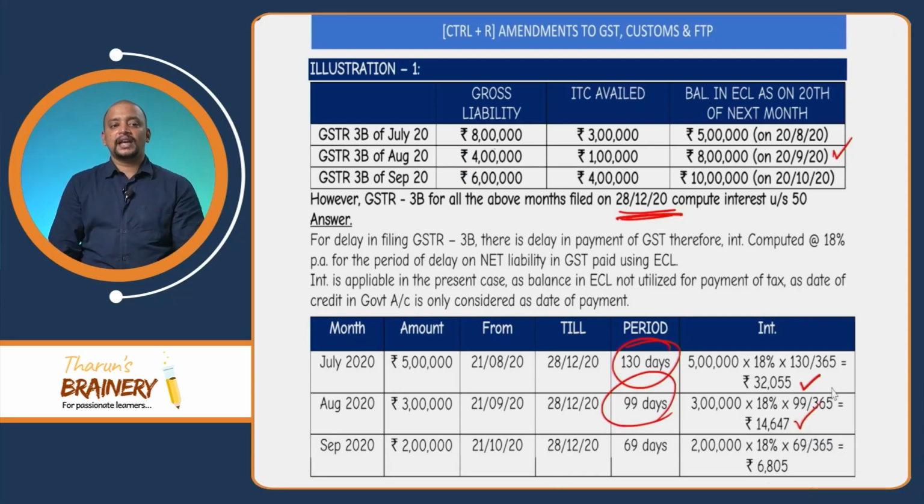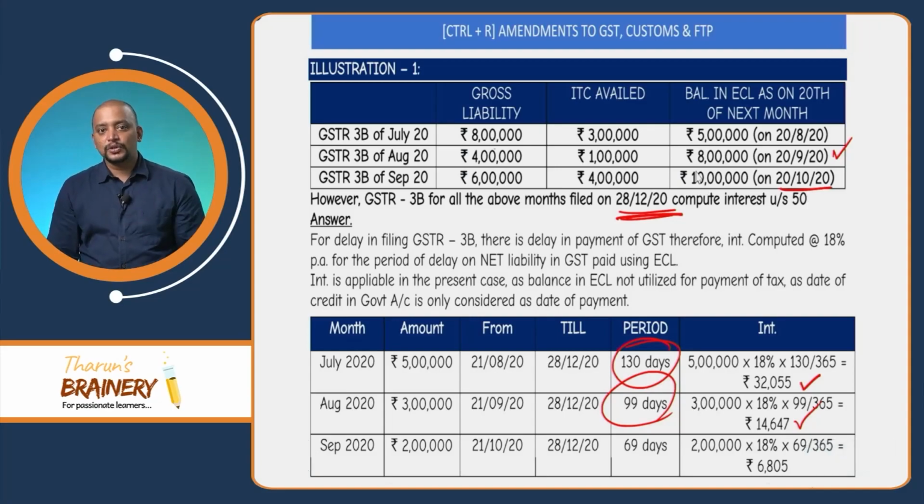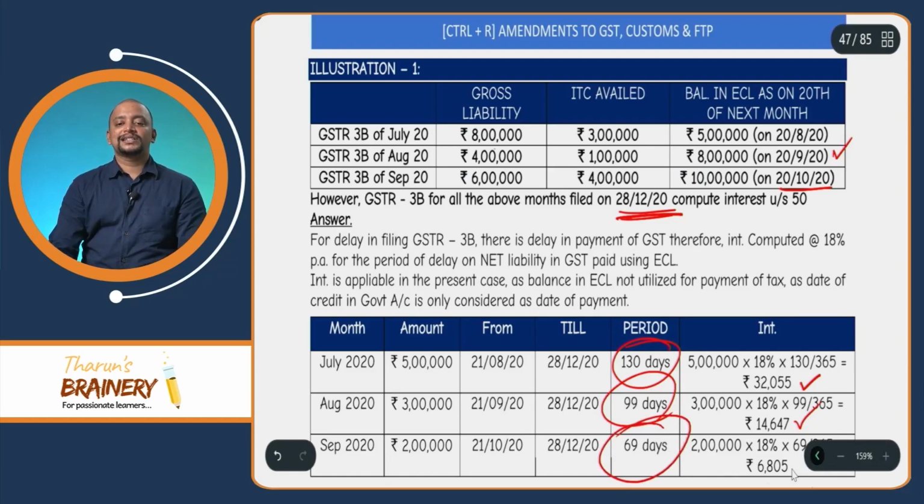Same way, third scenario, that is GSTR 3B of September 2020. Gross liability 6 lakhs, ITC availed is 4 lakhs. So the difference is 2 lakhs. That 2 lakhs is deposited on 20/10. So the balance came to 10 lakhs. Again on this 2 lakhs, interest needs to be computed at 18% per annum. From which date? From the first date after the due date, that is 21st November 2020, till the date of payment, that is 28/12/2020, 69 days. For the 69 days, it comes to 6,805 rupees.